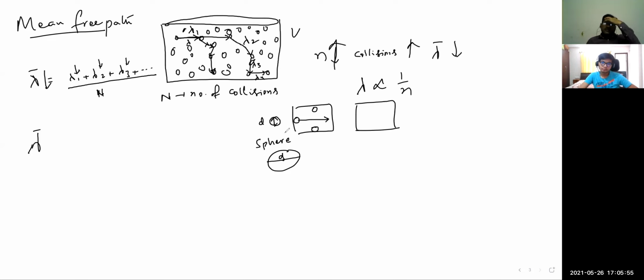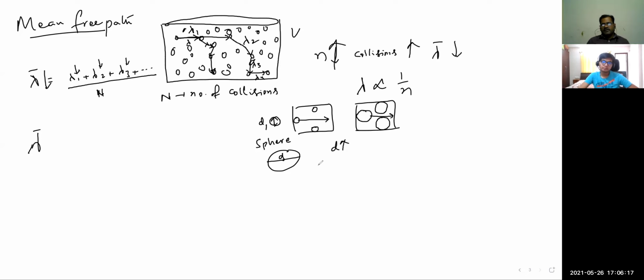If this diameter d is increased, then if this particle wants to move this side, it will definitely collide with other particles.